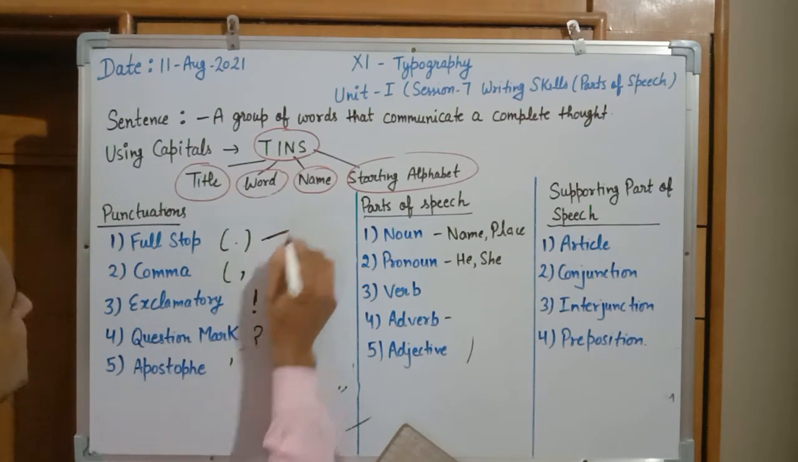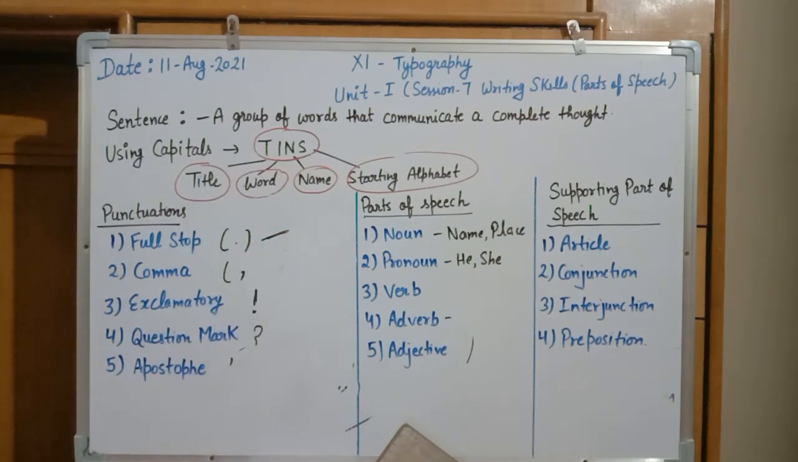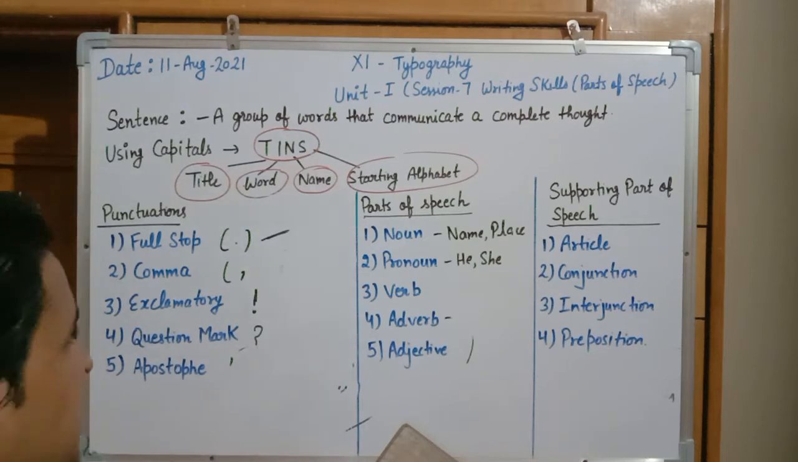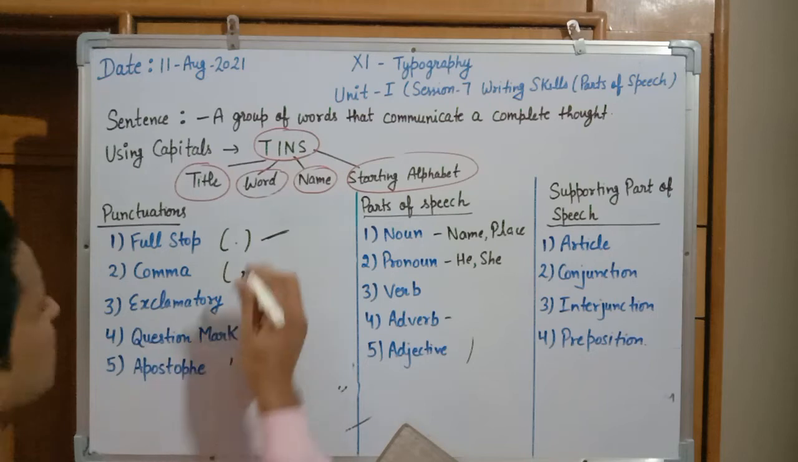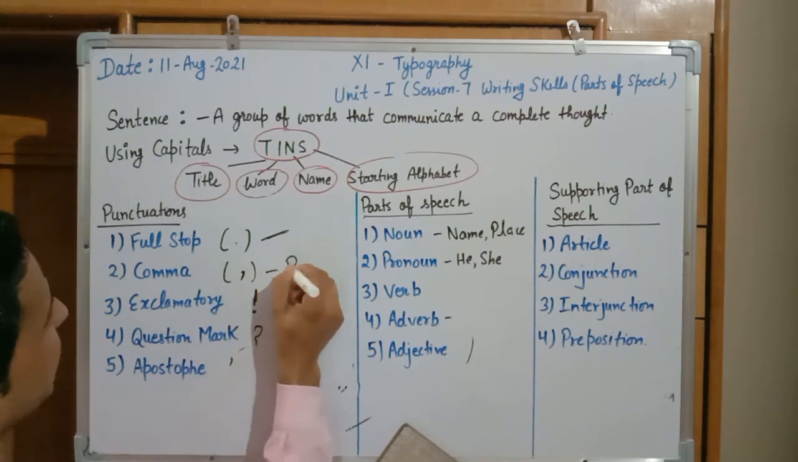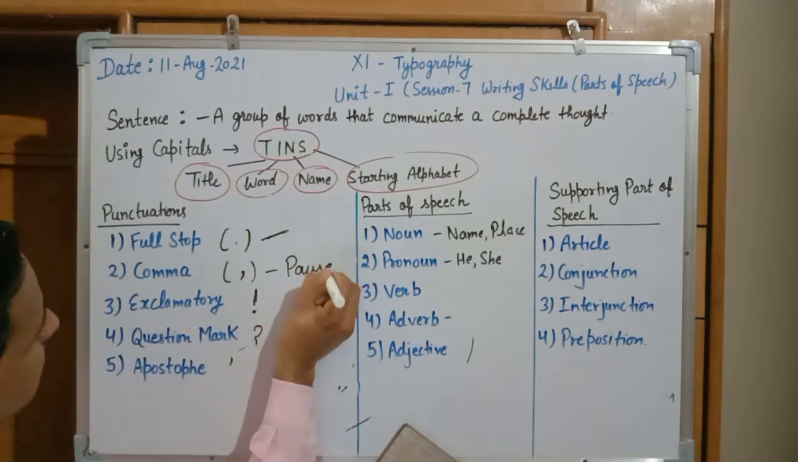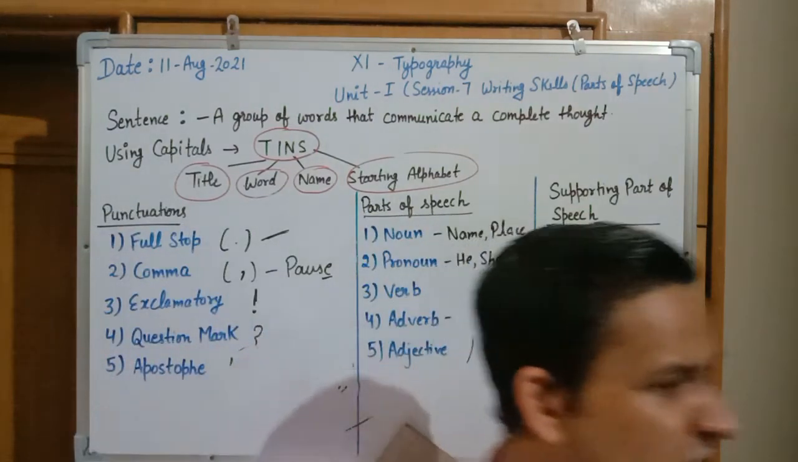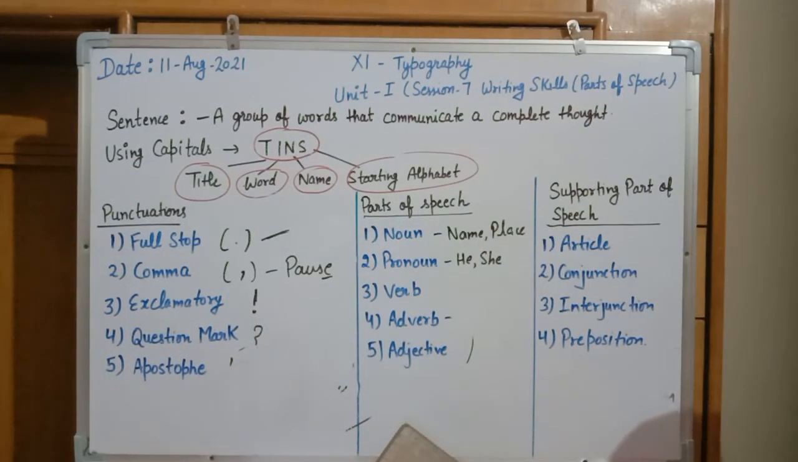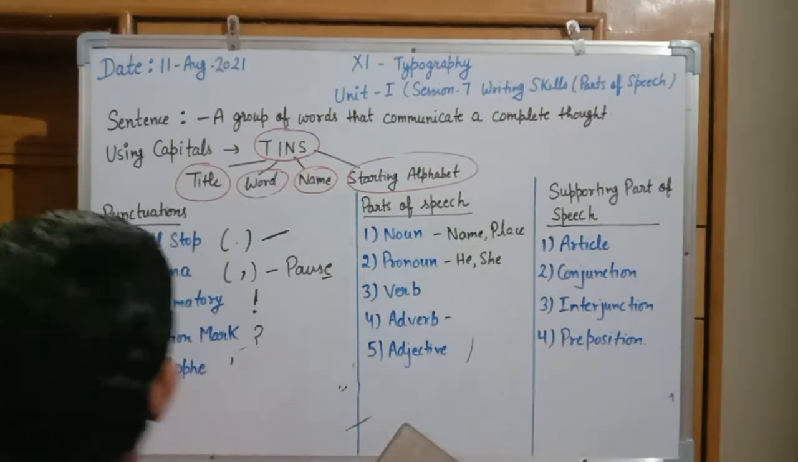It will be used at the end of each statement. This is known as full stop, that is used as a punctuation at the end of each statement. And comma will be used when there is a pause in a statement. There is some break, there is some timing gap in between a statement. In that case, we can use the comma sign.